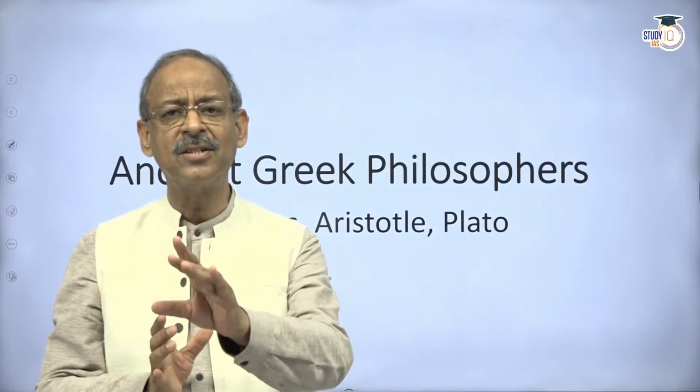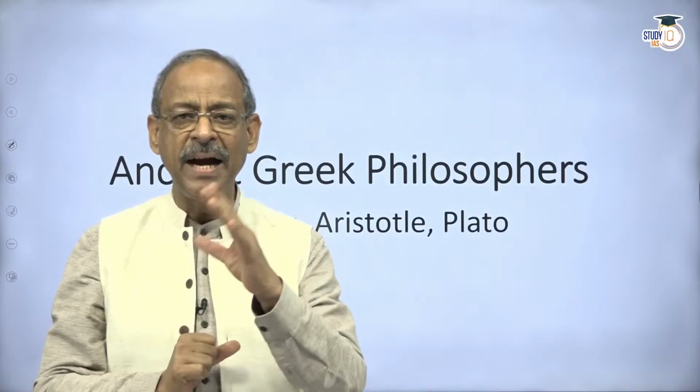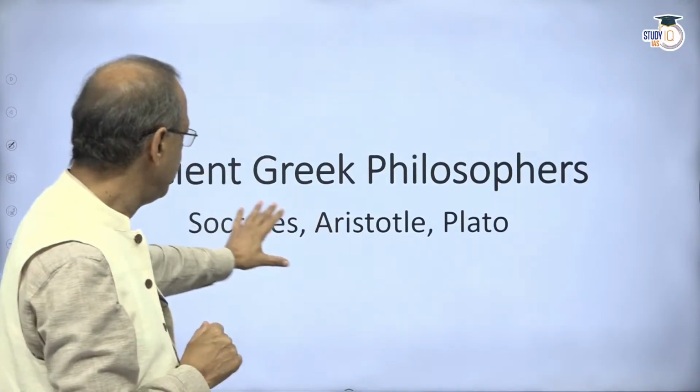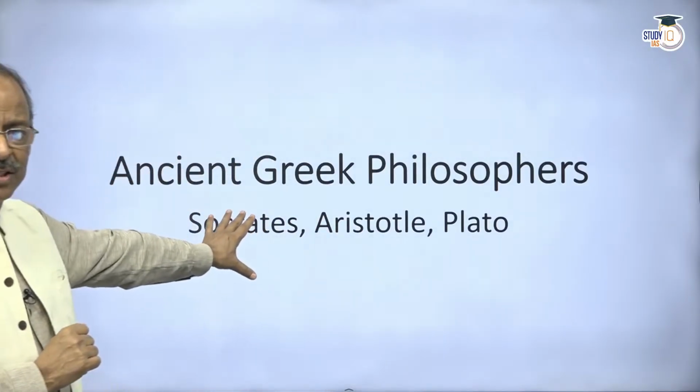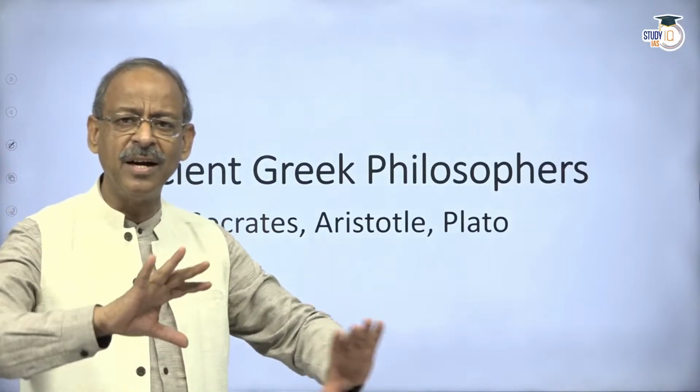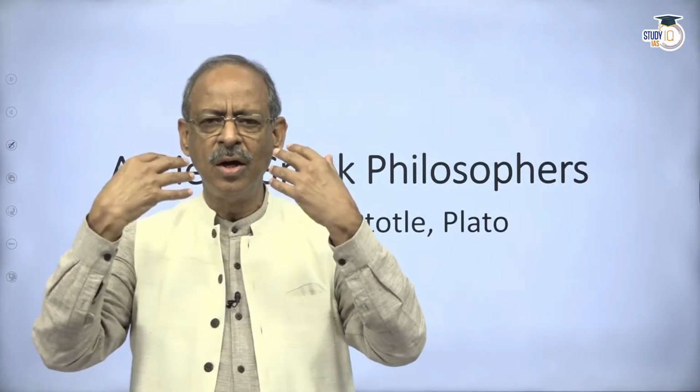And it is in this context, again, the background was that before these, or at the time these philosophers came in, especially Socrates, there was another school of thought called the Sophists. You have to understand the Sophists because you have to juxtapose what Sophists were doing with what Socrates was attempting to do. Because Socrates started a new understanding of ethics and philosophy as a whole. Sophists were very limited in their approach.